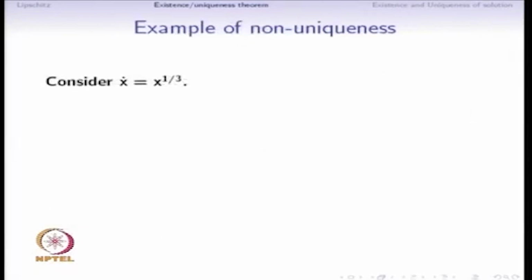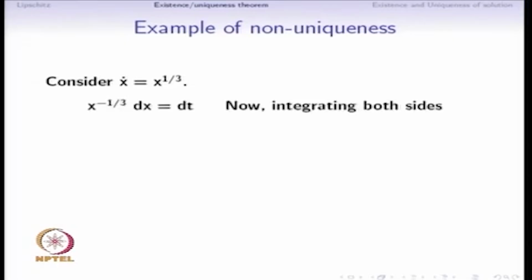So, consider this differential equation x dot is equal to x to the power 1 by 3. We can rewrite this as x to the power minus 1 by 3 dx equal to dt, and upon integrating both sides we get this equality where C1 is some constant. Rewriting these terms, x to the power 2 by 3 is now equal to 2t by 3 plus C0.